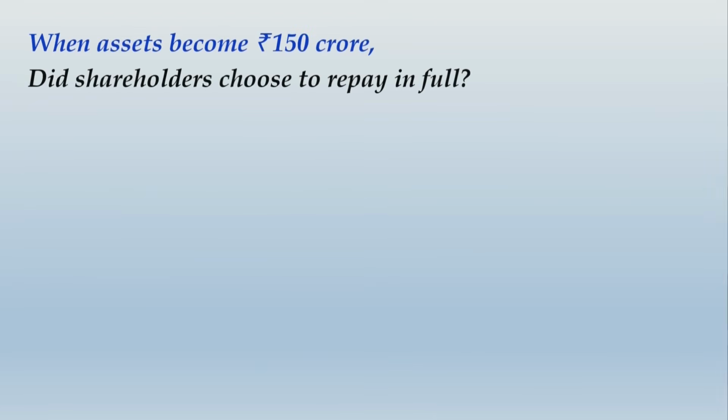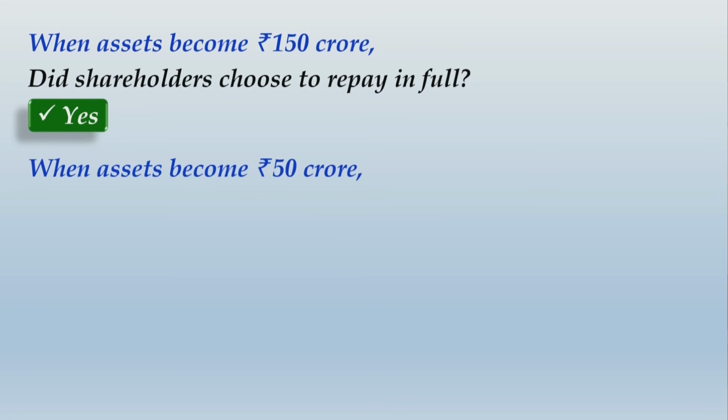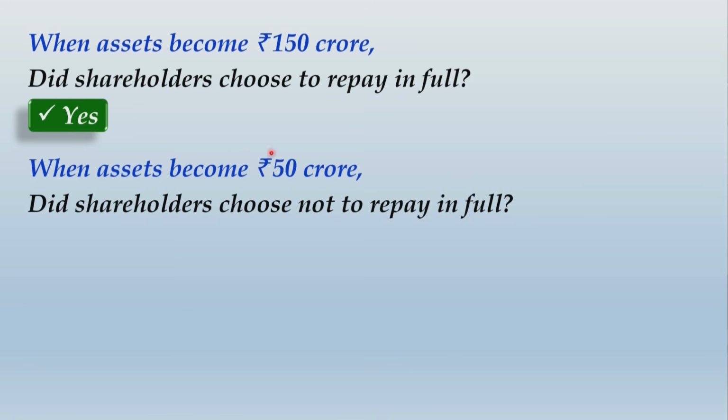Now, when the assets became 150 crore, did the shareholders choose to pay in full? Obviously, yes, they chose to pay in full. When the assets become 50 crore, did the shareholders choose not to pay in full? Yes, they indeed make a choice.